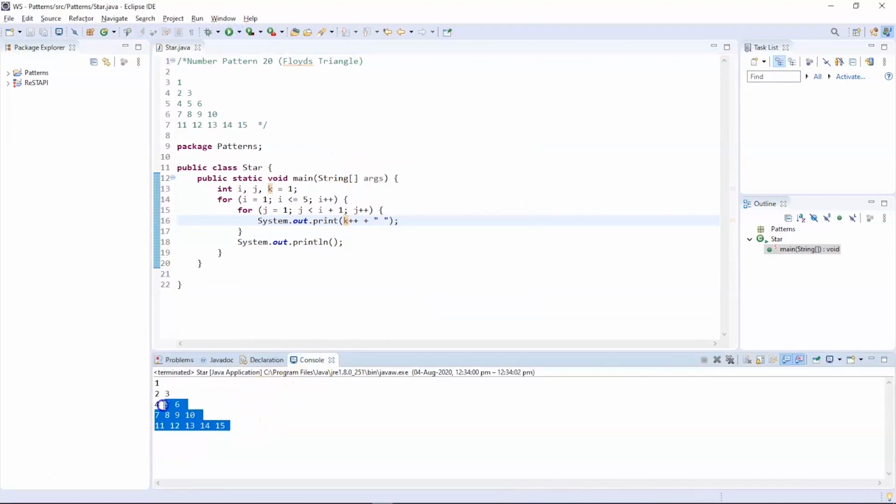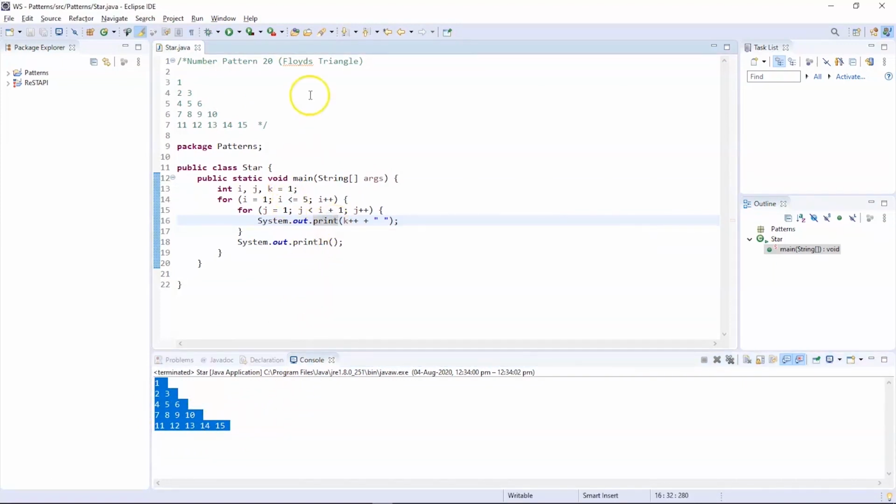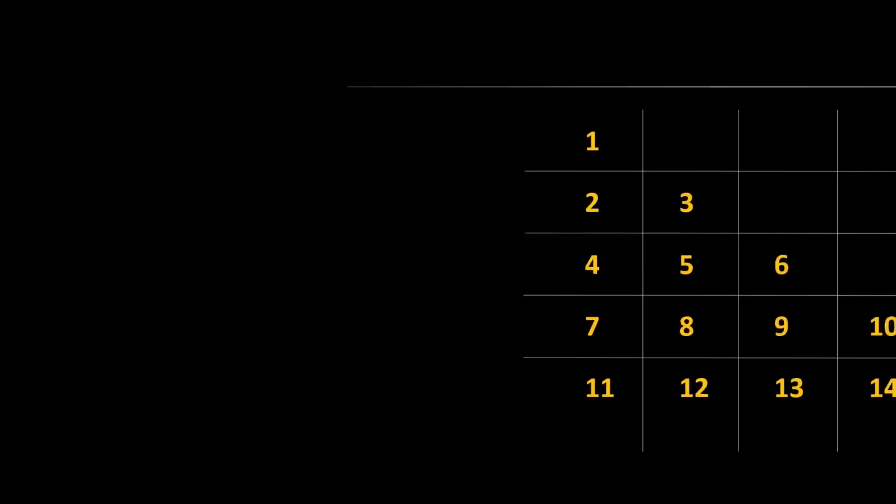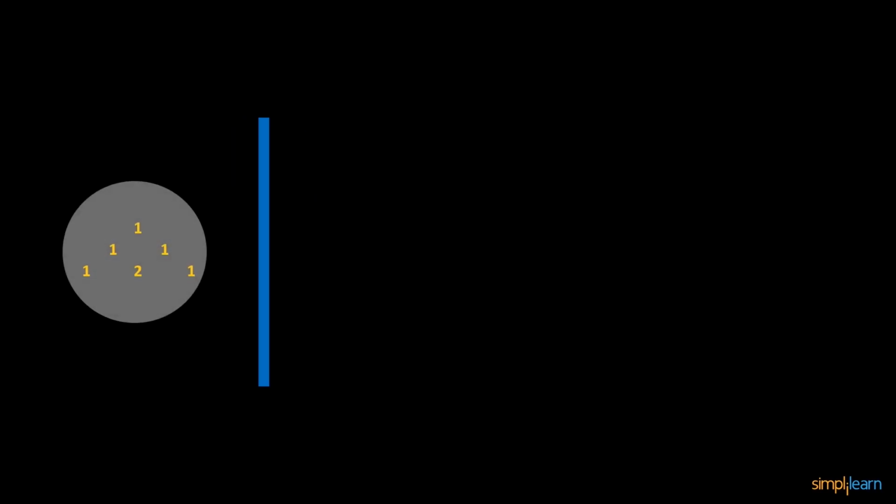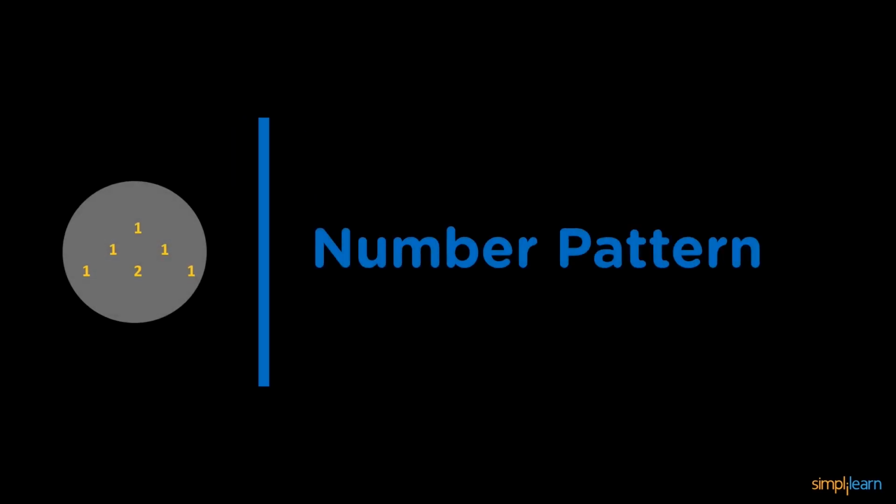So there you go, the values of k, 1, 2, 3, 4, 5, 6, 7 until 15. So this is how Floyd's triangle works. Now let's get back and check out the next pattern in our list. The next pattern in our list is similar to the previous one, which is the pyramid. This type of pyramid is also called Pascal's triangle.